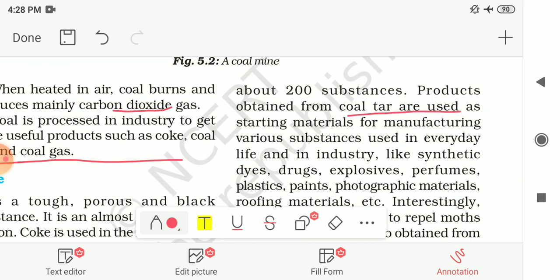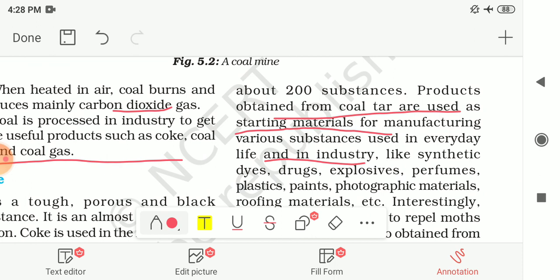The products obtained from the coal tar are used as the starting materials for manufacturing various substances used in our everyday life in industries. This has a wide variety of uses.